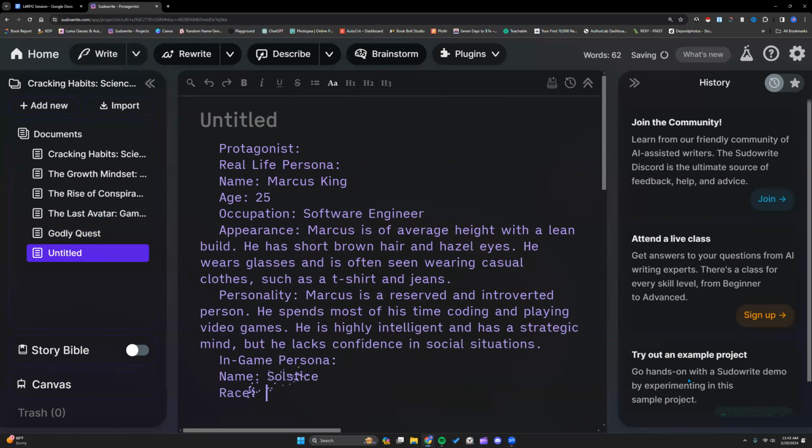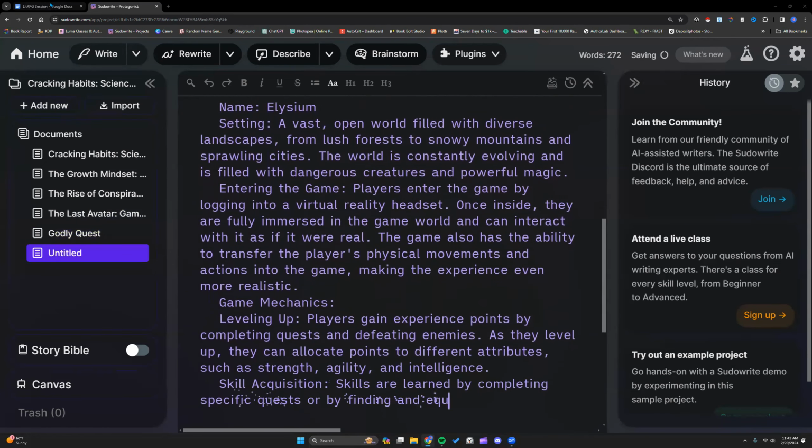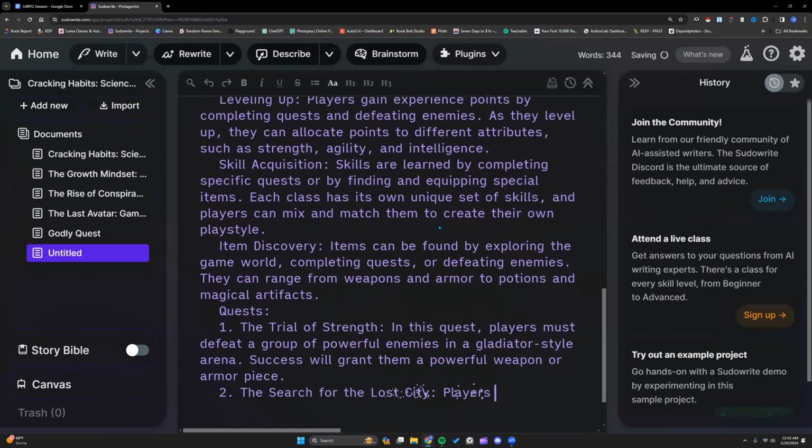A world where Horde hunts Alliance. You missed the vital over the edge of the cliff part of that sentence. Let me go back while that's generating. So I asked it for a detailed character sheet. This actually repeats a lot, but I just want to make sure it covers some things. I'm asking for a detailed character sheet for the protagonist, including real life persona and in game, how they enter the world, list some gaming elements, mode of transportation and communication, some different things right here. Let's see. And it's going to keep scrolling.